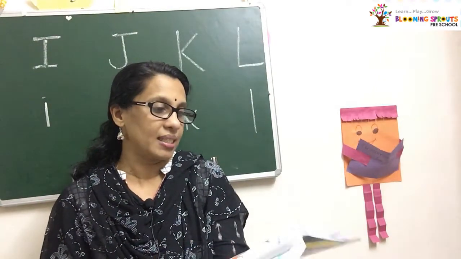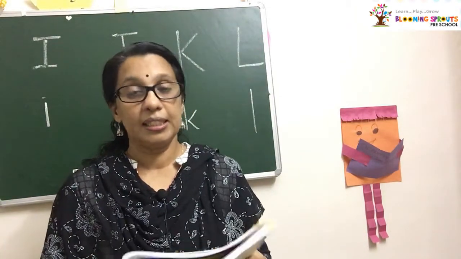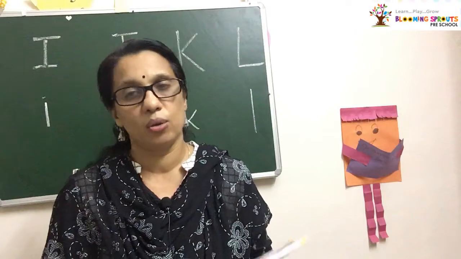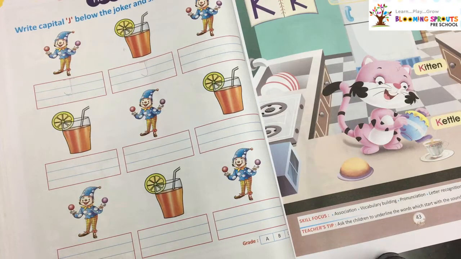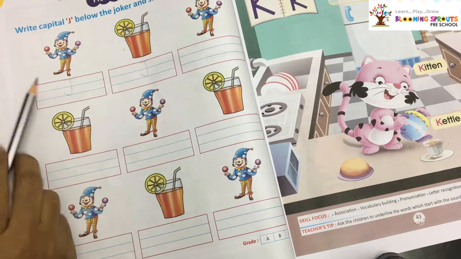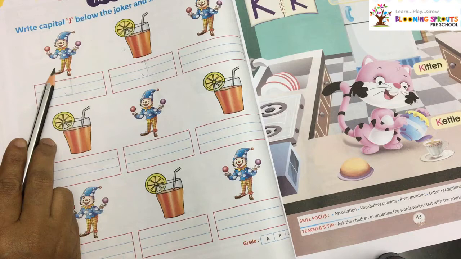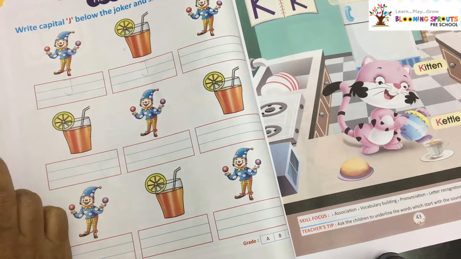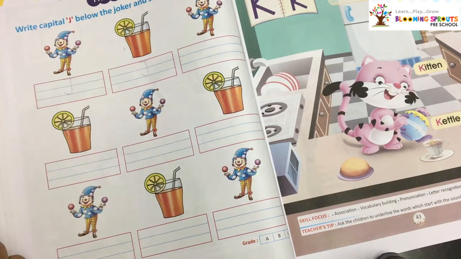Now slowly turn the page. Now we can write the capital letter J here. You don't need to write the small letter. Only the capital letter we are going to write. What is this one? Joker. We are going to write only capital letters.